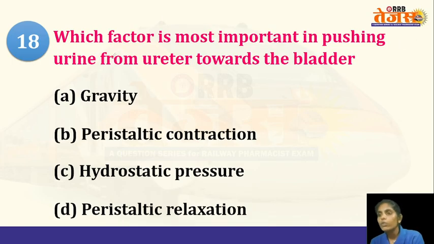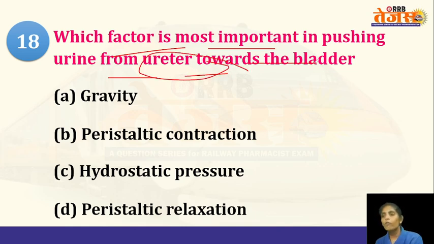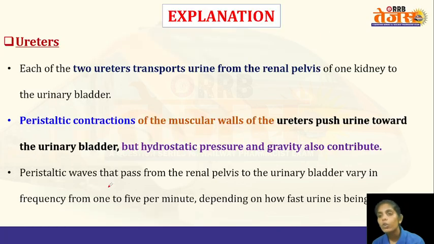And next question, which factor is most important in pushing the urine from ureter towards the bladder? The urine from the kidney will enter the ureter, from the ureter to the urinary bladder, and from the urinary bladder to the urethra. So what is the factor that influences the pushing of urine from the ureter into the urinary bladder? Gravity, peristaltic contraction, hydrostatic pressure, or peristaltic relaxation? So the factor is peristaltic contraction.